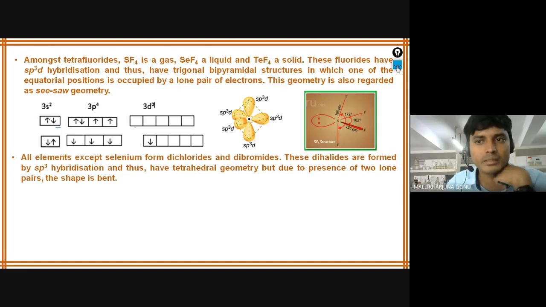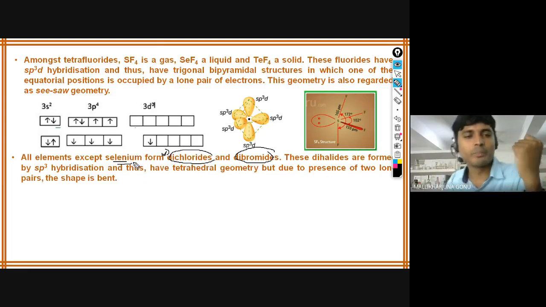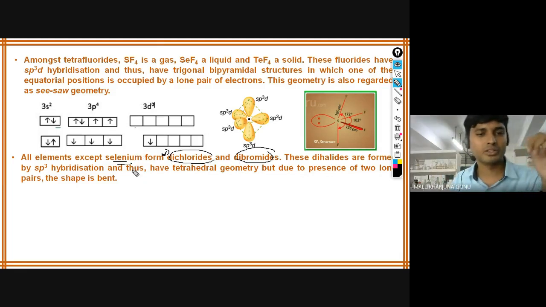All elements except selenium form dichlorides and dibromides in the chalcogens. Selenium cannot form them, because it has a lone pair of electrons and repulsions will happen. As you go down the group, the tendency to lose only two electrons decreases, so four electrons can be given.